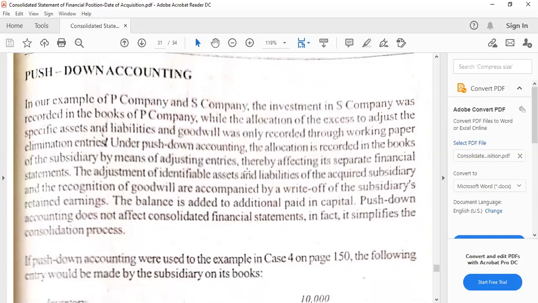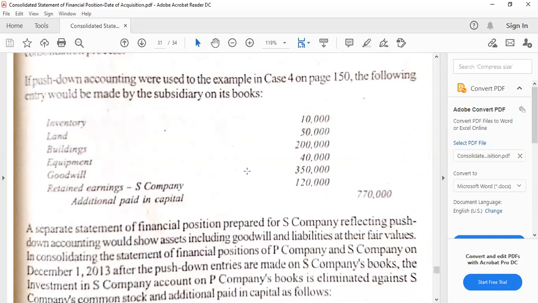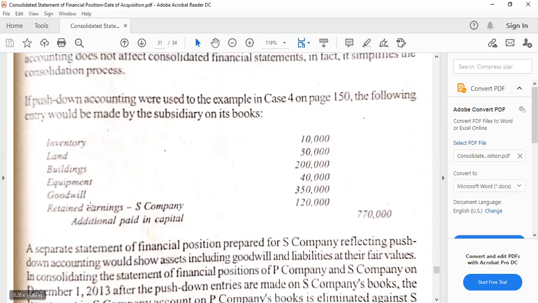For push down accounting, this is like the consolidation that we do, except that we are going to make use of additional paid in capital as an absorbing figure. So if you can notice here in the entry, we updated the assets. If there are any liabilities assumed, also update them from book values to fair values.